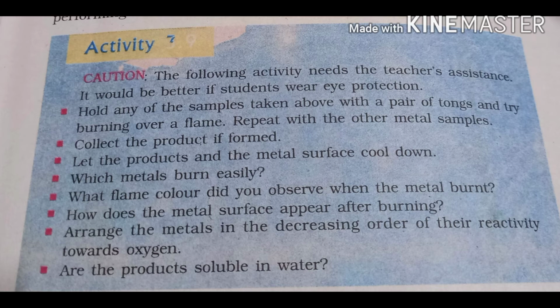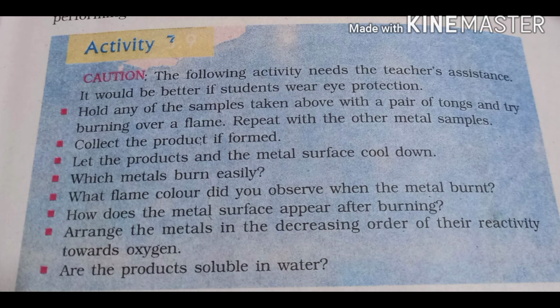Now, hold any of the samples of the metal. Let us take first magnesium with a pair of tongs and try burning it over a flame. Now, as we have done this experiment, we can repeat the same experiment by taking the other metal samples, holding them with a pair of tongs and trying to burn them over a flame. Whatever product we get on burning these metal samples, we can collect it if it is formed.